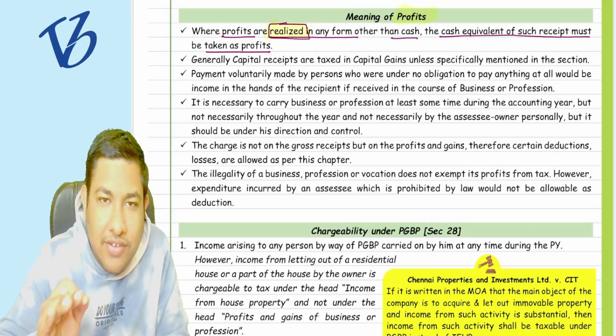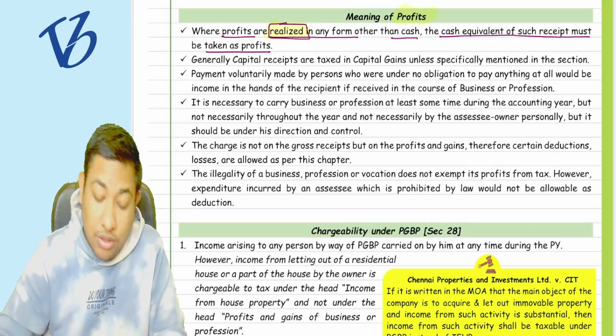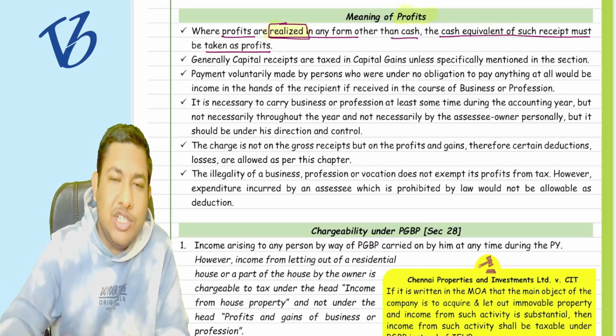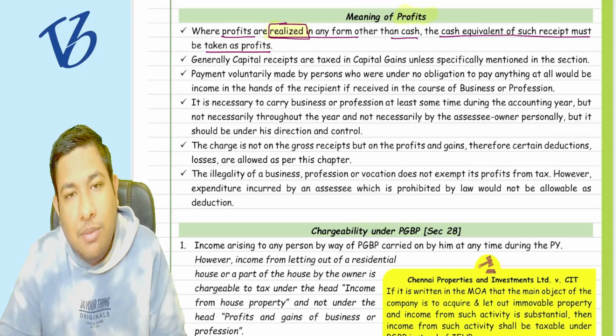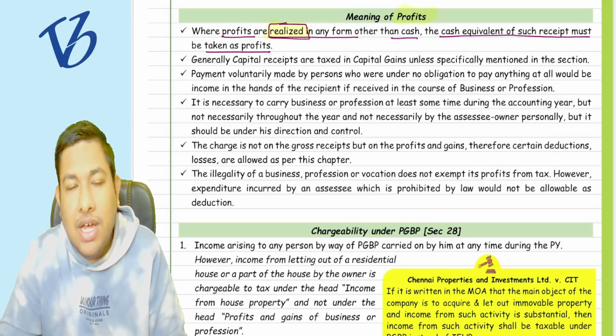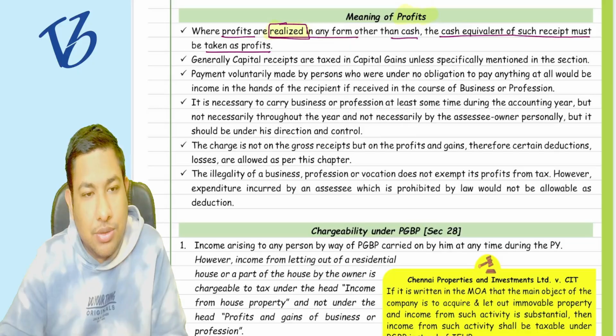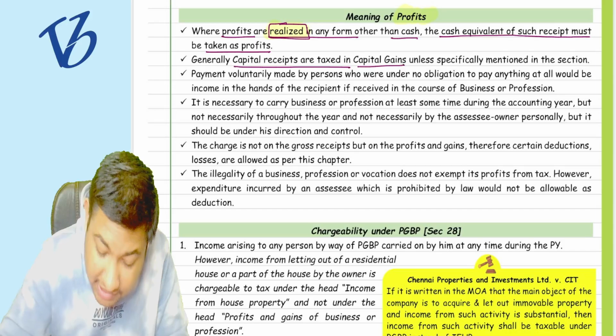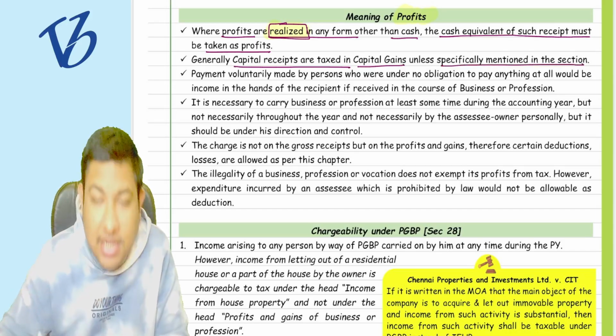Are unrealized profits covered here or not? Tell me that. No. Whatever the unrealized profits, will they form part of PGBP or not? No, they will not form part of the PGBP. Understood? Now, generally capital receipts are taxed under capital gains unless specifically mentioned in the section.